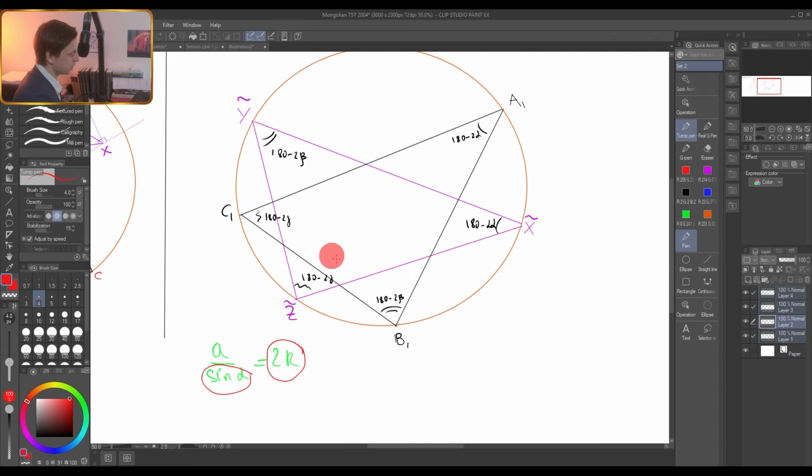And precisely, the side, for example, C1A1 in the black triangle is opposite to this angle, so therefore it has to be equal to the side ZX, because in the other triangle it is opposite to exactly the same angle, 180 minus 2 beta. So the triangles have to be congruent. This one is equal to this one, opposite to 180 minus 2 alpha. This side has to be equal to this side.